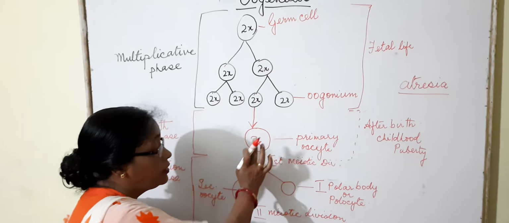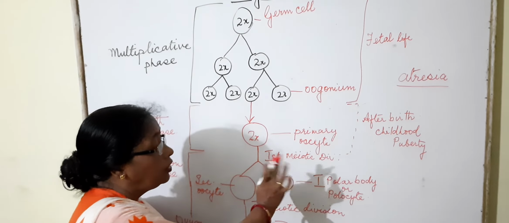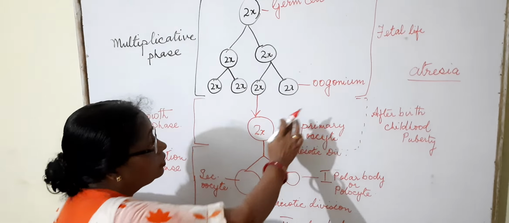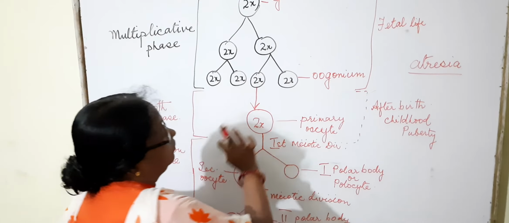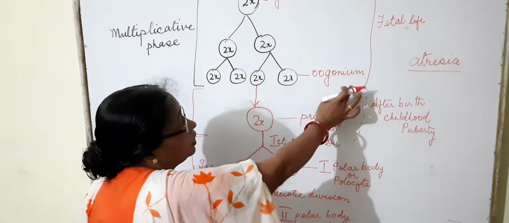This is known as the primary oocyte. The multiplicative phase takes place in the fetal condition, and after birth the primary oocyte remains in the same condition till puberty.